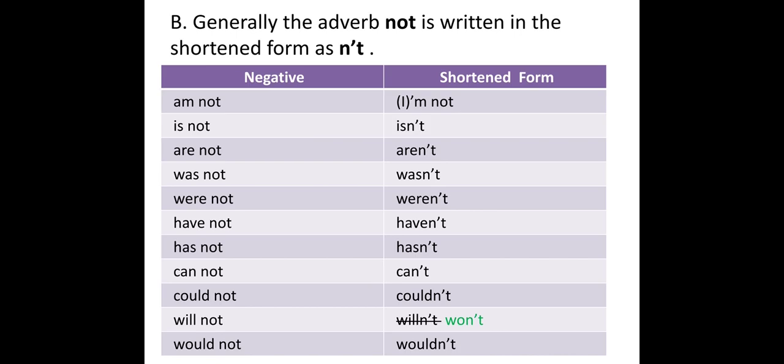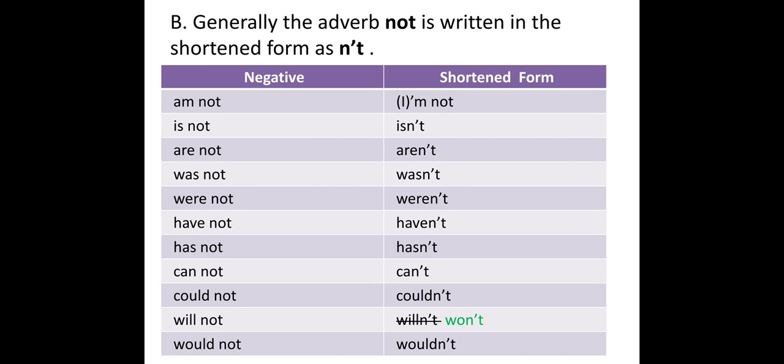Second, is not, isn't. Are not, aren't. Was not, wasn't. Were not, weren't. Have not, haven't. Has not, hasn't. Cannot, can't. Could not, couldn't. Will not, won't. Now children, as you will see in your textbook, the spelling is written